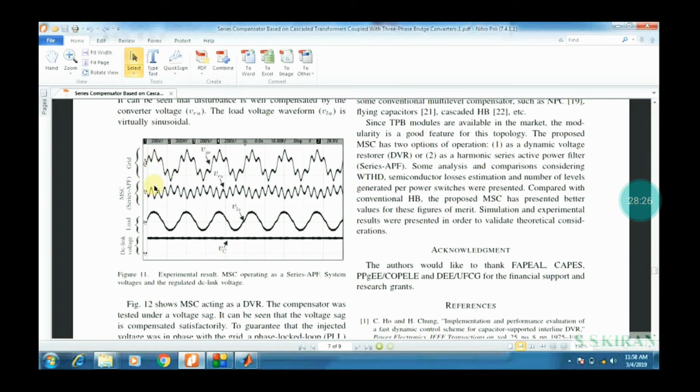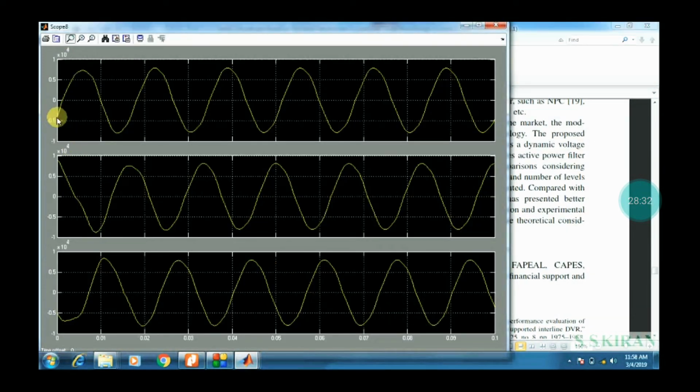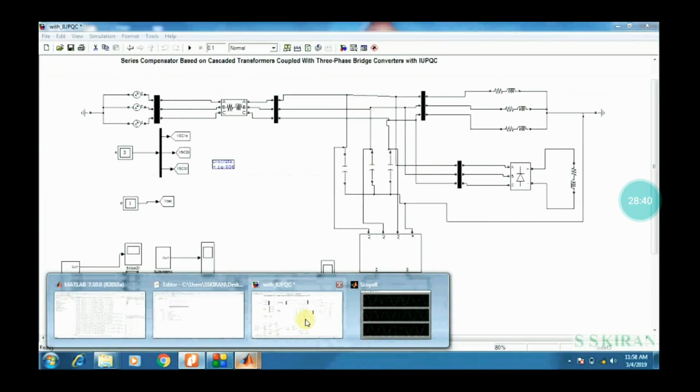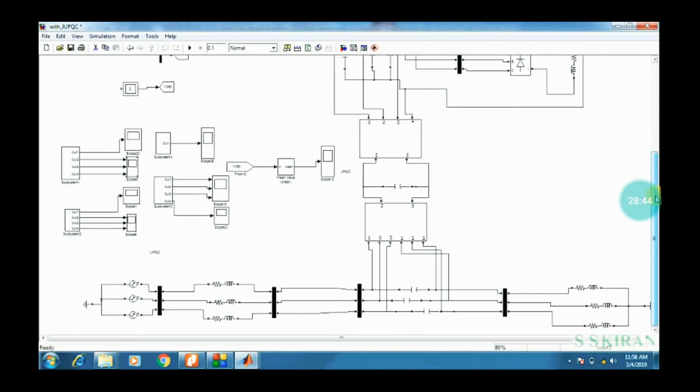MSC series APF, these are the output waveforms. These are all outputs I have observed in this Simulink block. You can also observe different waveforms.